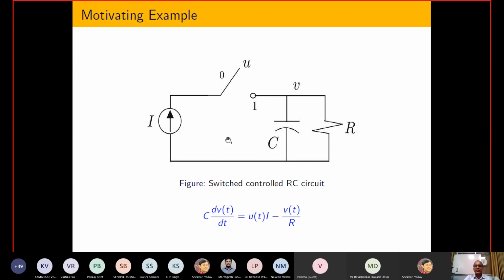Whenever we have to do this kind of thing, first I have to do the mathematical model, and easily you can see that if I equals 0, then this is our circuit. So with C and voltage V here, C dV by dt equals minus V by R. And if this is on, then we have this kind of equation. Just believe me that this is the equation.